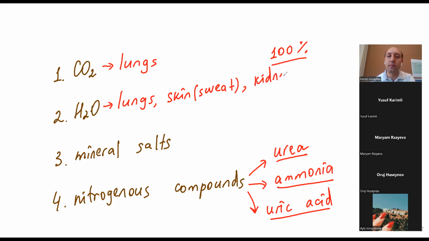Kidneys are also excreting water in the form of urine. Guys, do not mix urine with urea. Many students mix them. You must know that they are different things. Urine is a mixture, like feces, let's say. In the urine, we have water, we have salts, we have nitrogenous compounds. But urea is one chemical compound.